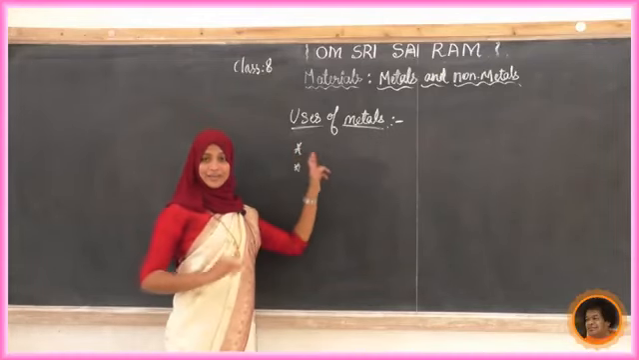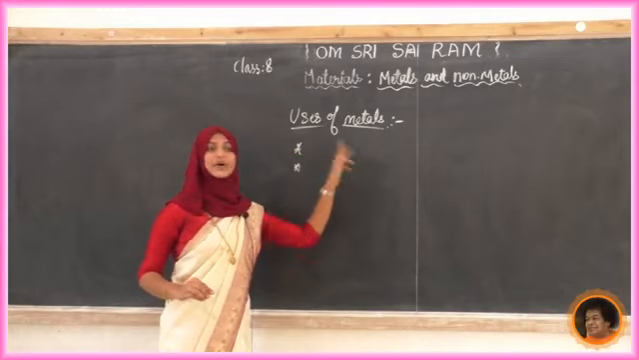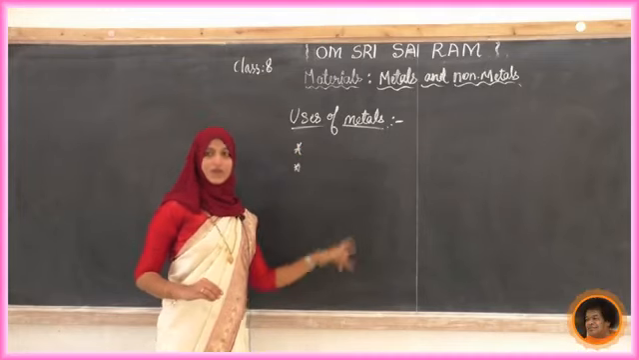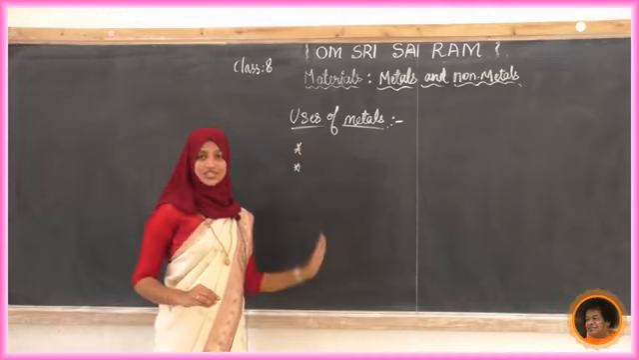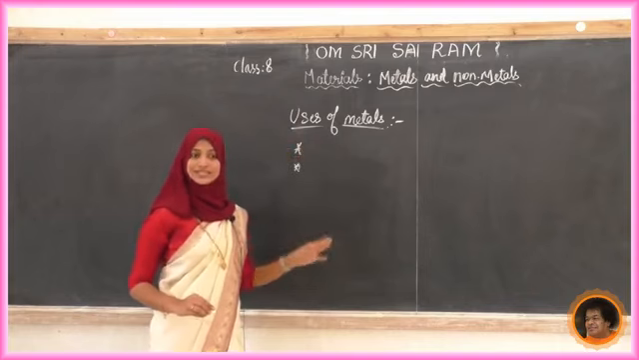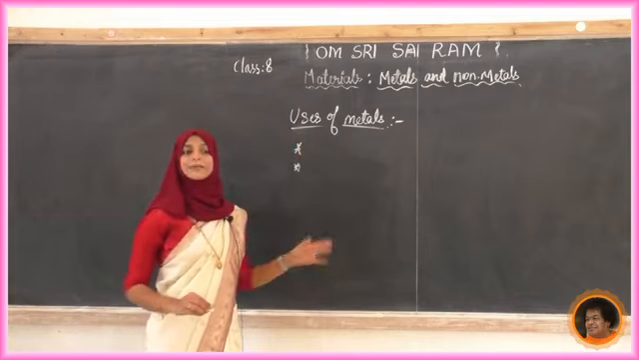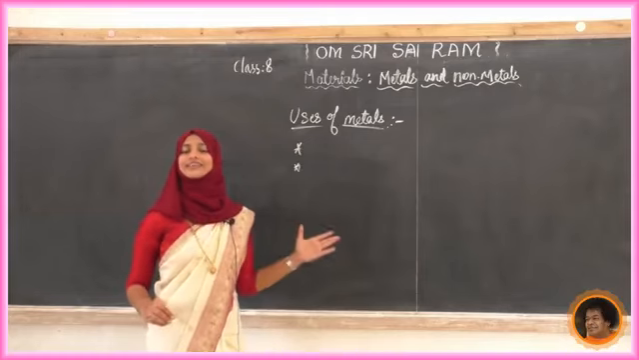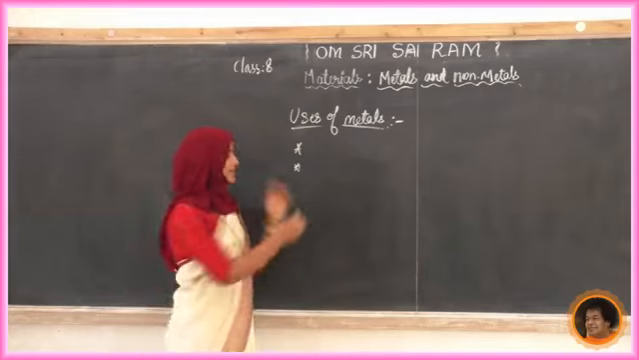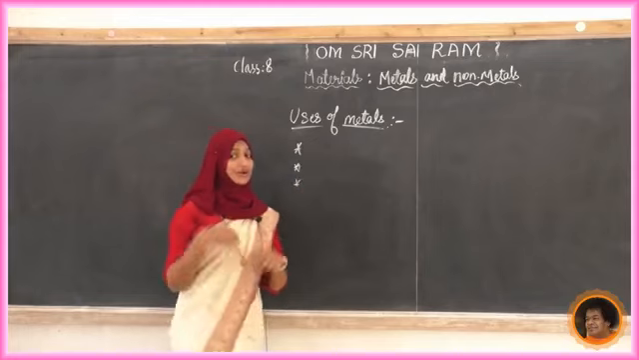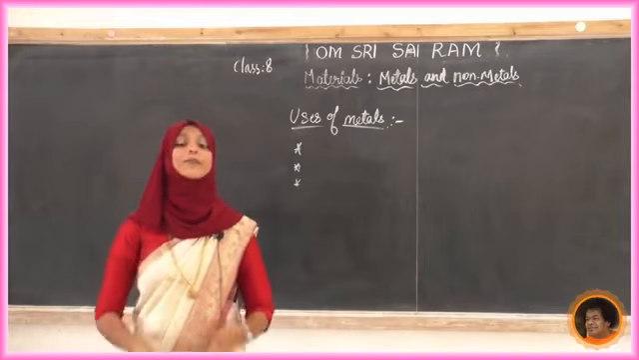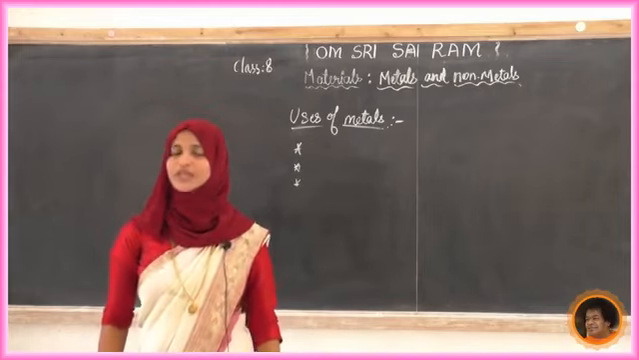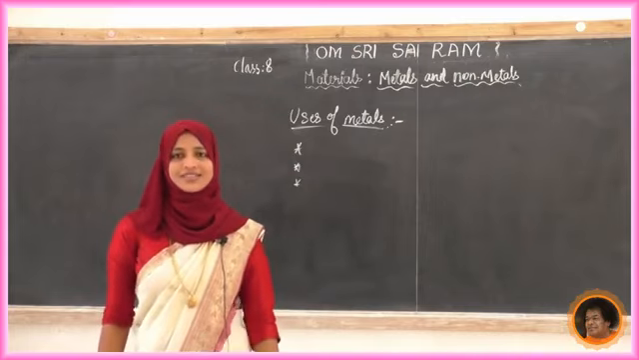Making machinery or machine parts, aeroplanes, automobiles, electronic gadgets, industrial gadgets, cooking utensils, jewelries, jewels, trains or any other automobile parts. Okay, list out all those things and add some other points to that. In total, you have to write a number of points.